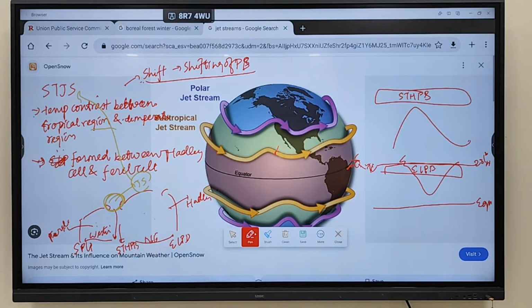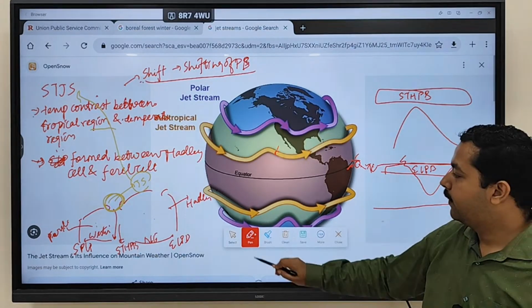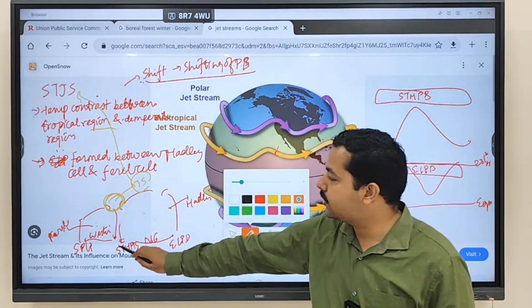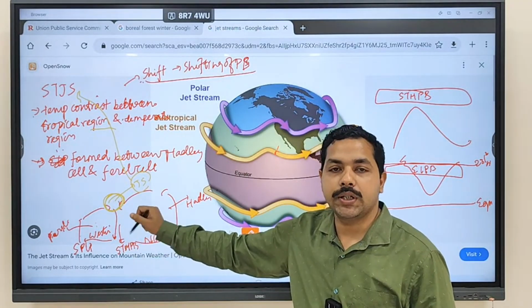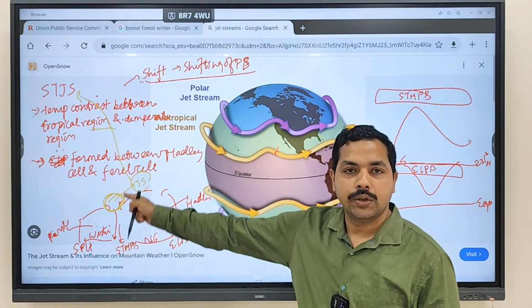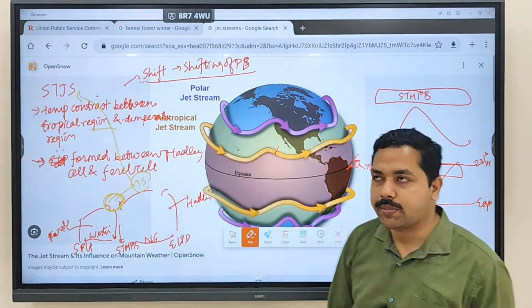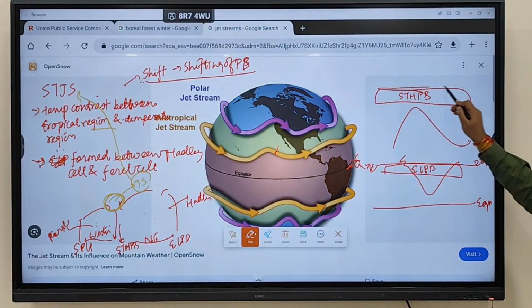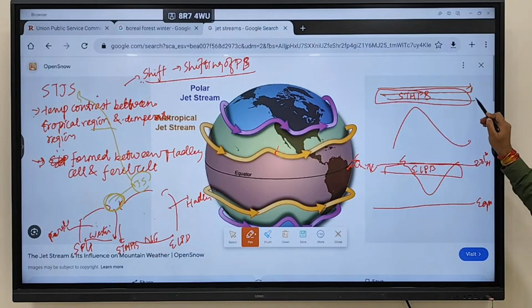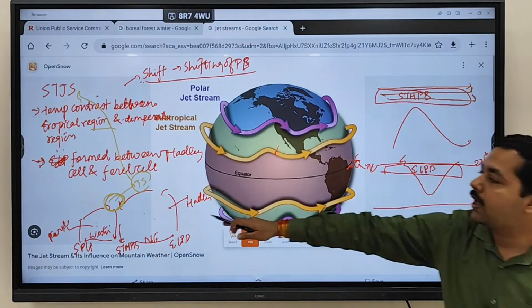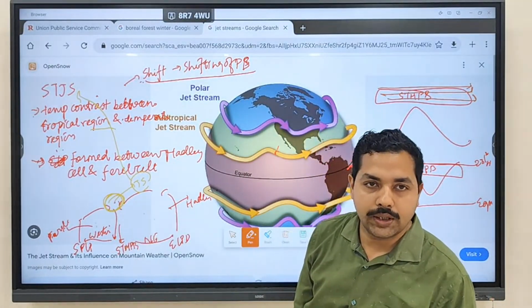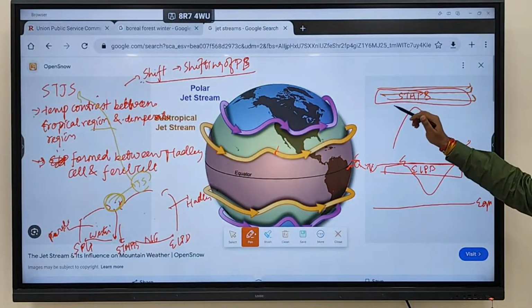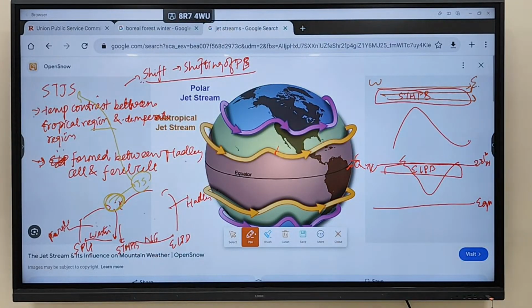This is the subtropical high pressure belt, and this is where a void is created. The jet stream is blowing over the subtropical high pressure belt region, in this direction. Clear? Any doubt? The jet stream will move from west to east, like this, over here.